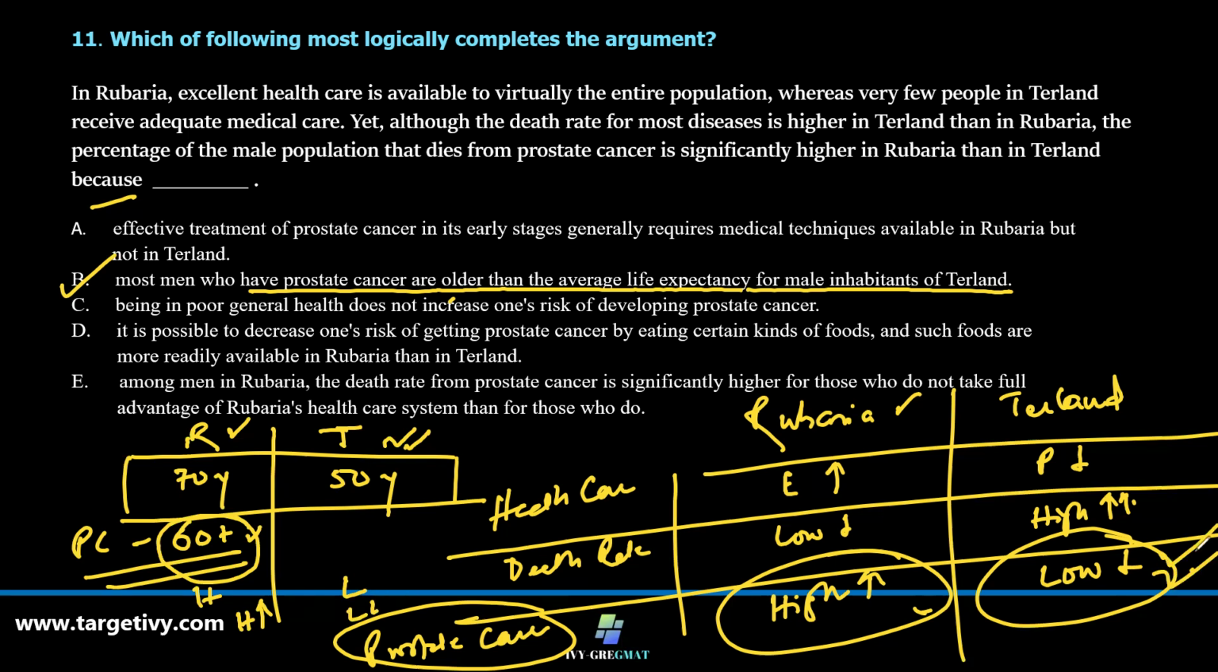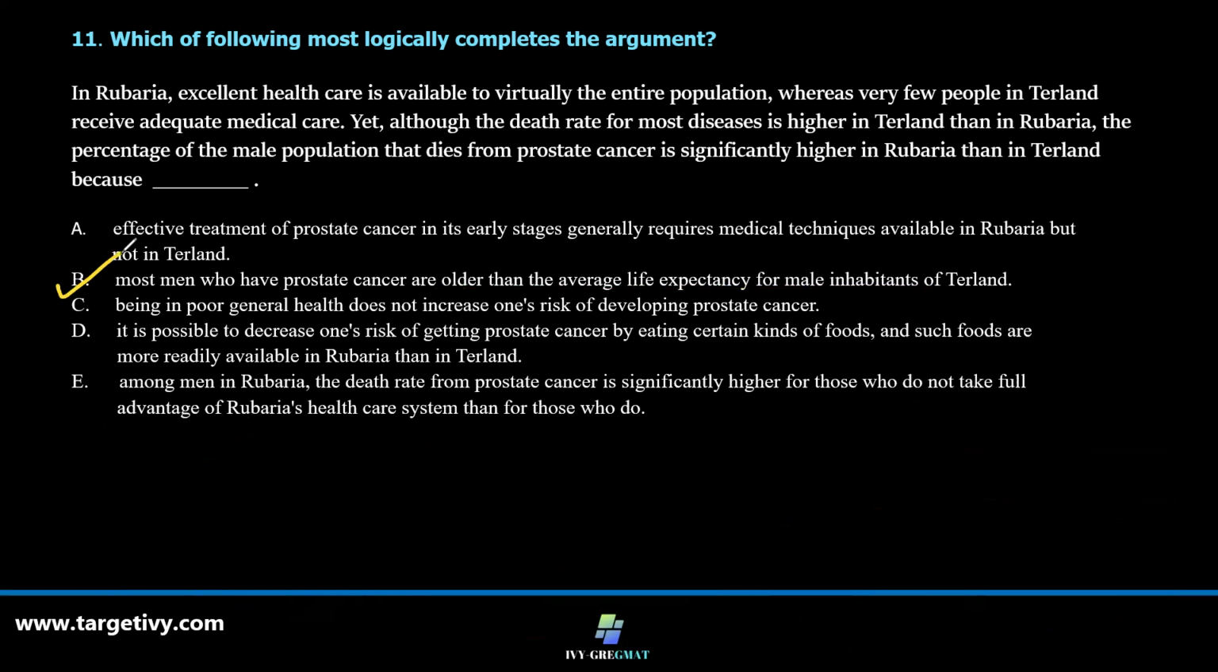That answers this, right? So our answer is B. Most men who have prostate cancer are older. So let's complete this. Yet, although the death rate of most of the diseases is higher in Turland than in Rubaria, the percentage of male population that dies from prostate cancer is significantly higher in Rubaria than in Turland because most men who have prostate cancer are older than the average life expectancy of the male inhabitants in Turland. That absolutely sums it up. Correct answer B. Fine. Let's move into the next one.